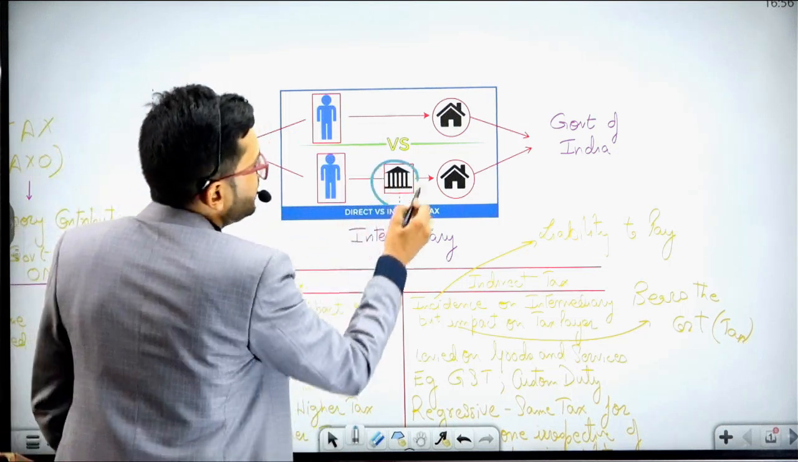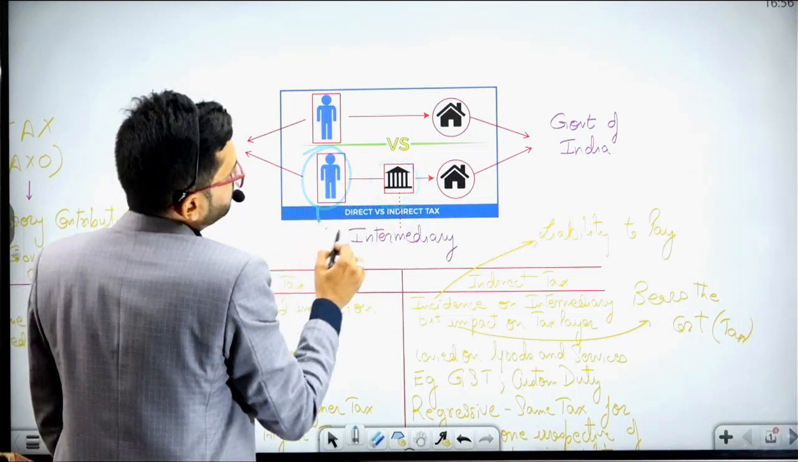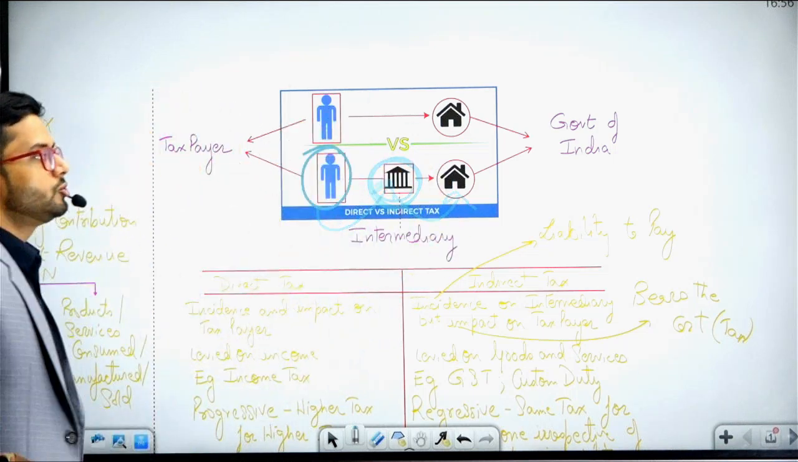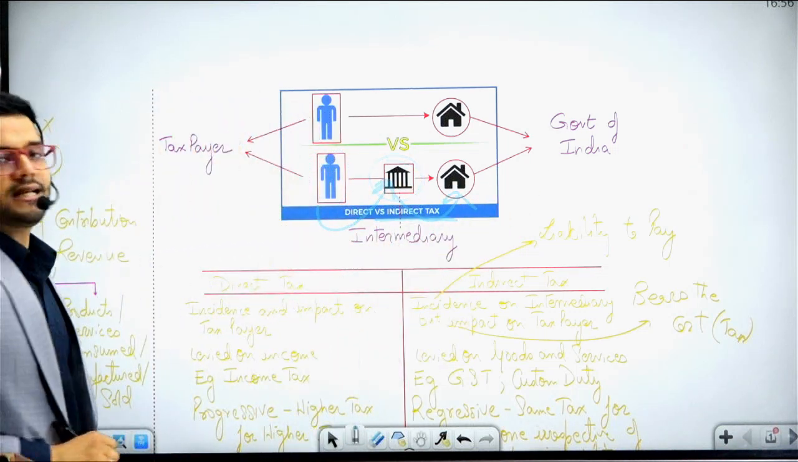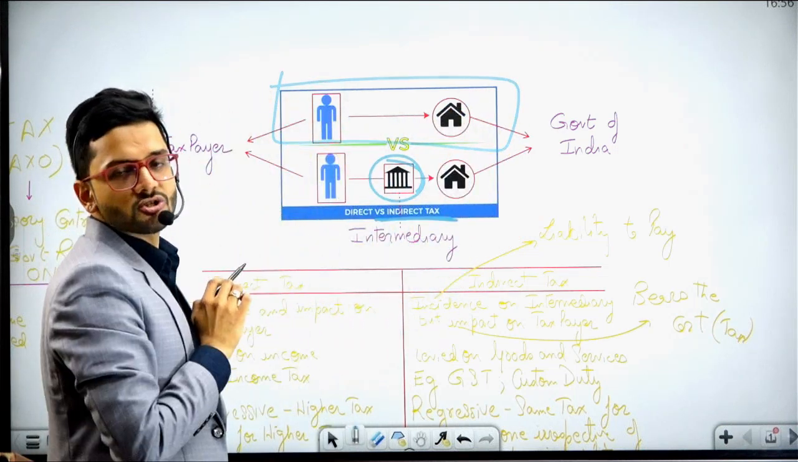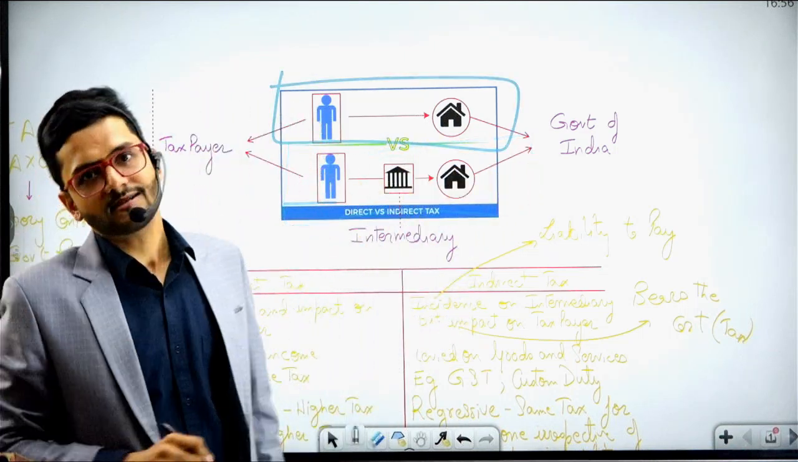And wherever there is an intermediary, like a shopkeeper in between, the taxpayer who's bearing the burden will pay the taxes to the shopkeeper, and the shopkeeper will then remit it to Government of India. Wherever there's an intermediary, that will be termed as indirect taxation. So this is a pictorial representation of direct taxation, and this is a pictorial representation of indirect taxation.